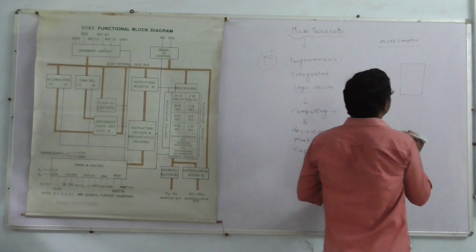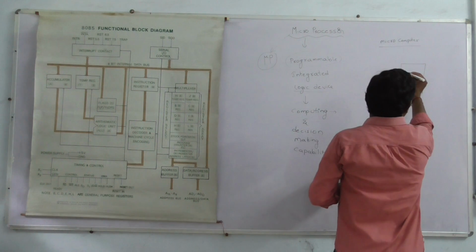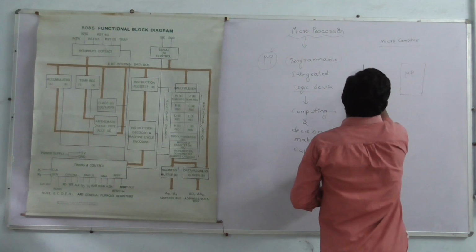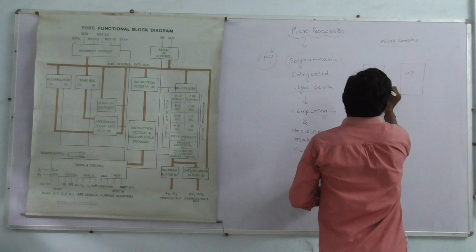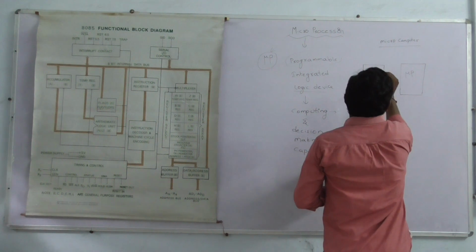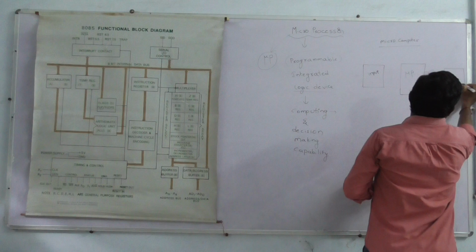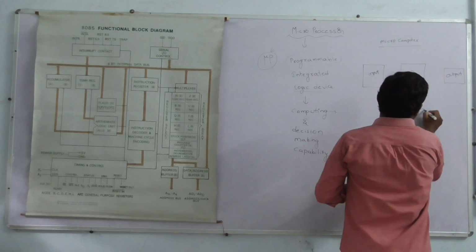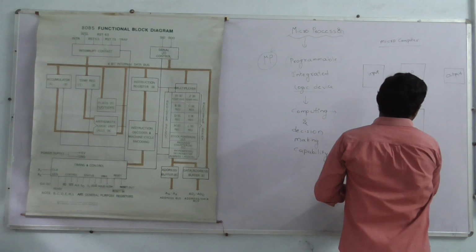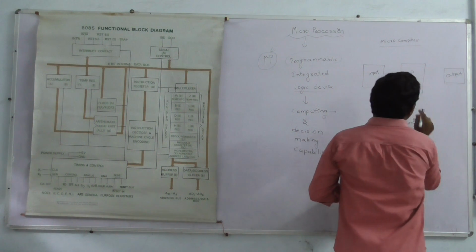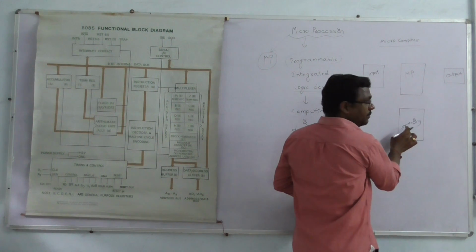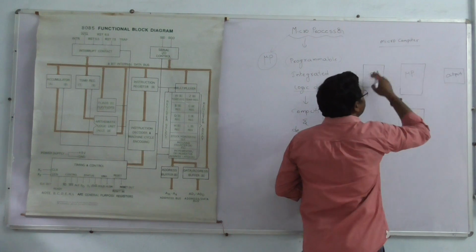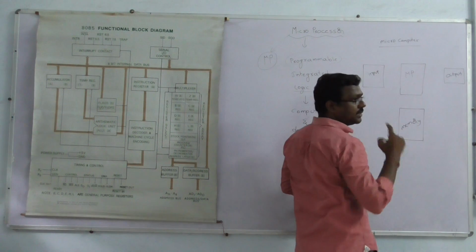Okay, microcomputer. The microprocessor is combined with input, output, and memory. The microprocessor is combined with memory and input output devices. Then it forms the microcomputer.